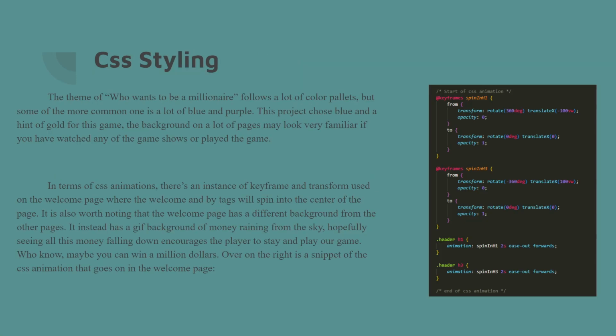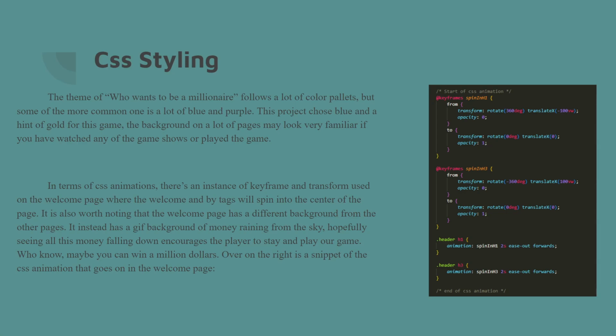In terms of styling, the game of Who Wants to Be a Millionaire follows a lot of color palettes. There are many versions of it, but some of the more common ones have a lot of dark blue and purple colors. For this project, we chose a blue along with a gold. You'll see a familiar background on a lot of these pages.